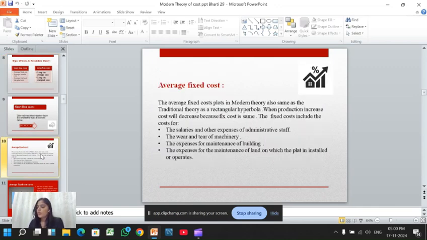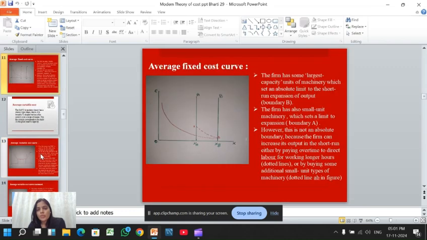Average fixed cost is the cost which is incurred irrespective of the production level. That means a firm may produce 10 units or 100 units, but the fixed cost, which is the salary of staff, plant rent, or wear and tear of machinery, is fixed, and we can't change it. So this is the graph of the average fixed cost.